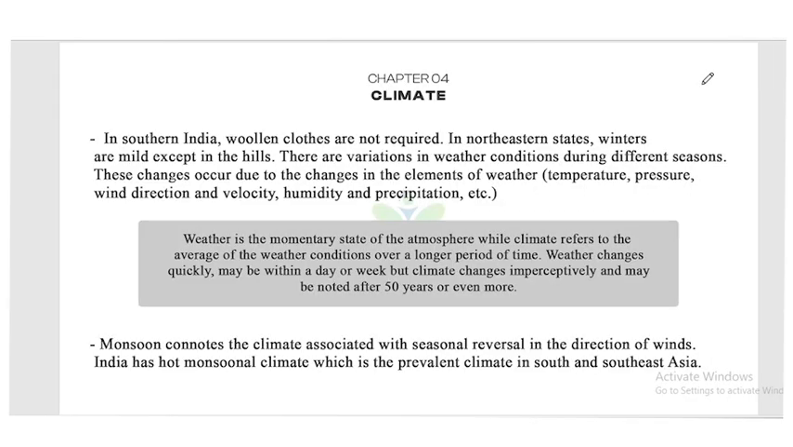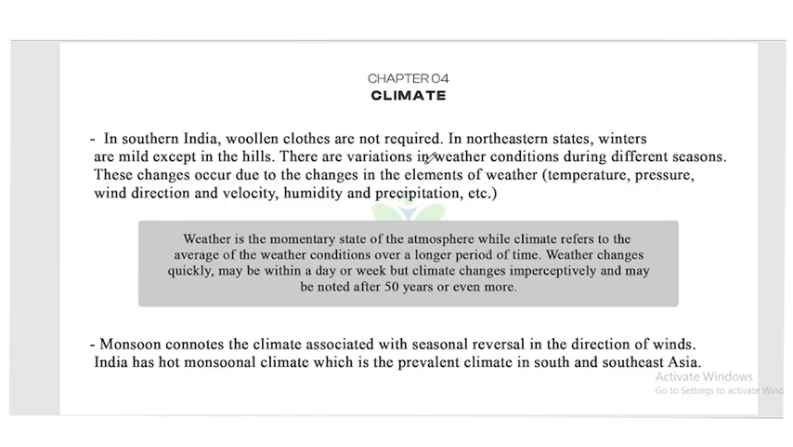Today we will be discussing Class 11 Geography NCERT, India Physical Environment, Chapter 4 Climate. In southern India, woolen clothes are not required, and in northeastern states, winters are mildly expected in the hills. Okay, so this is some introduction about the Indian climate.